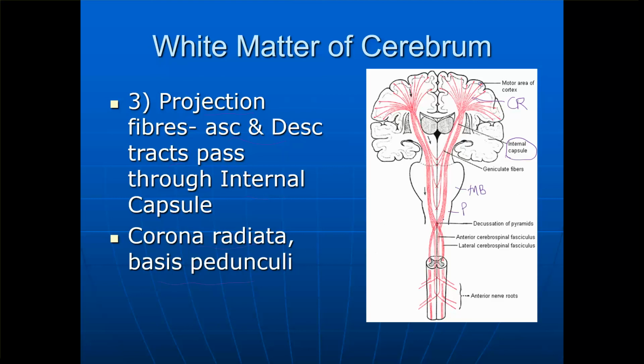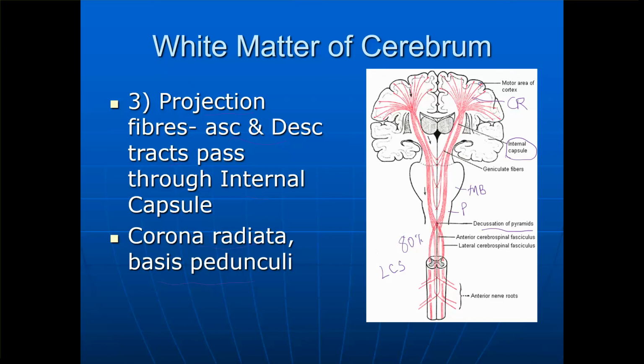and at the lower level of the medulla oblongata it is going to decussate. Decussation of the pyramids. There is crossing of fibers, how many? 80% of the fibers will cross. So 80% will cross, and then it goes to the level of the spinal cord, and it is also called the lateral corticospinal tract. It will be seen in the lateral aspect of the spinal cord section.